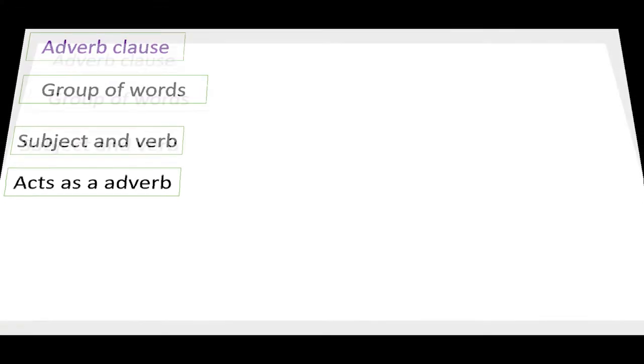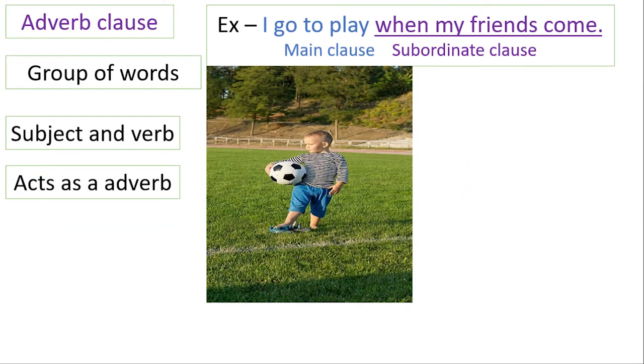For example, I go to play when my friends come. Here, when my friends come is a clause and it has a subject friends and a verb come. So it is describing the verb play. So it's an adverb clause.